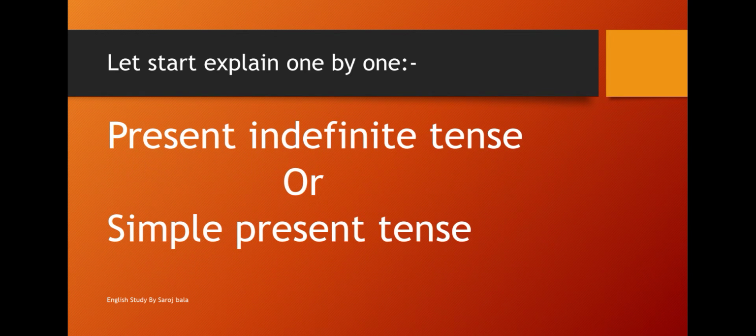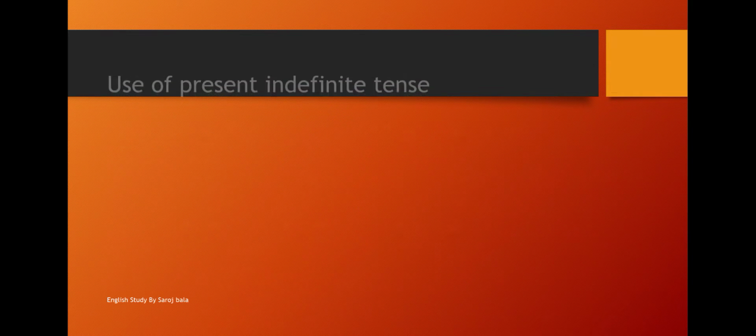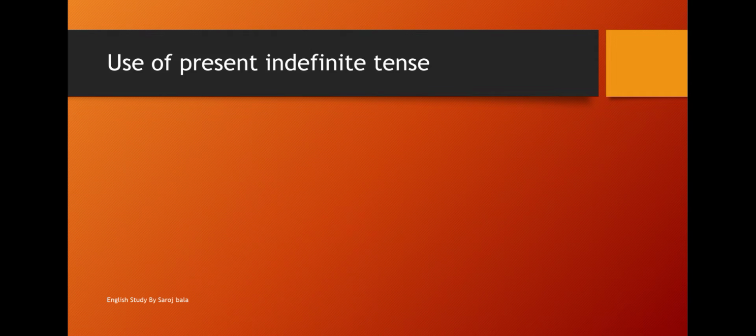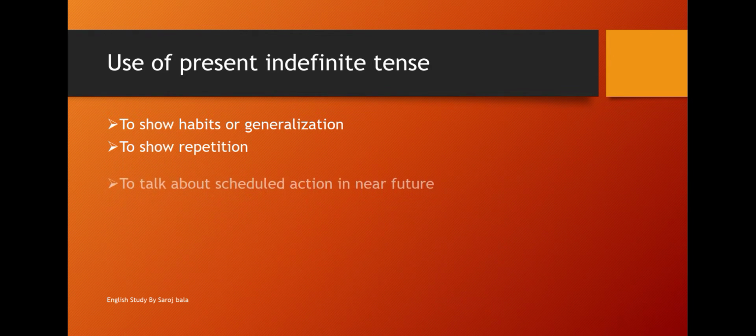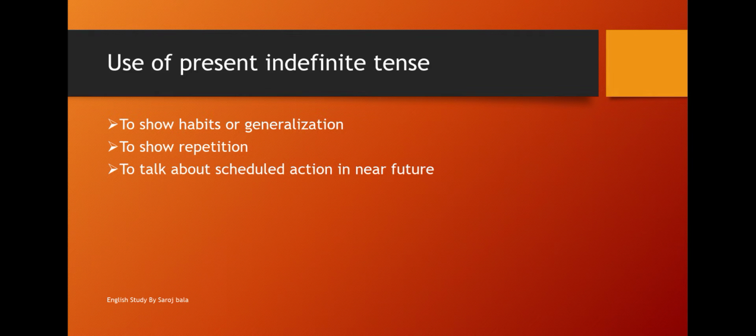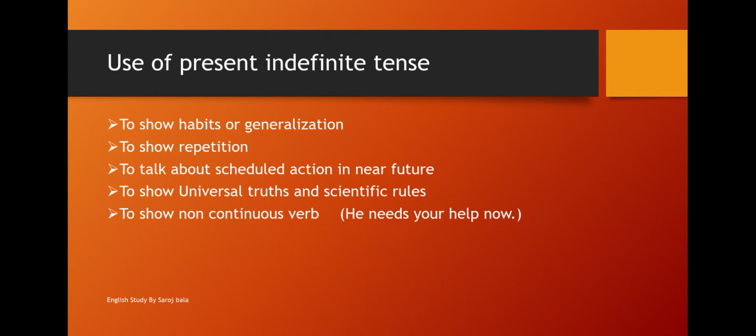First of all, we will do present tense, and in present we will do present indefinite tense, or we can say simple present tense. Use of present indefinite tense: when we will use it? To show habits or generalization, to show repetition, to talk about schedule, action in near future, to show universal truth and scientific rules, to show non-continuous verb.